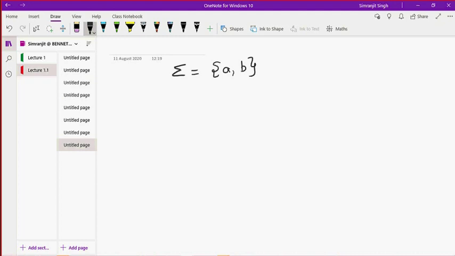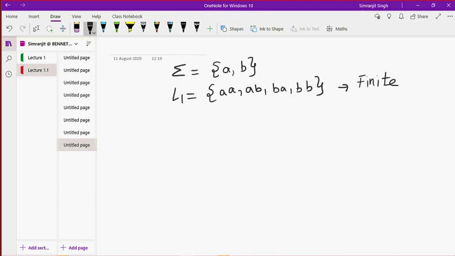So the first language I have defined has strings of length 2: AB, BA, BB. So this is a finite language, and a machine or computer can find any kind of combination possible in it. So this is a finite language, and there is no problem here for a computer or for humans to find a pattern. So here is the problem.